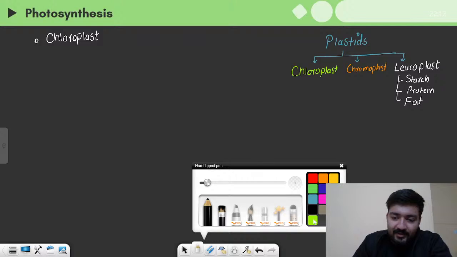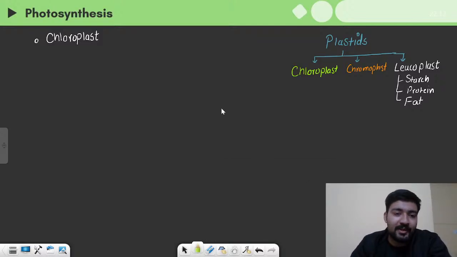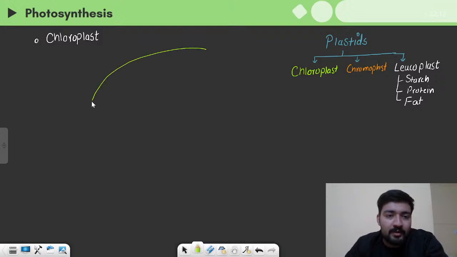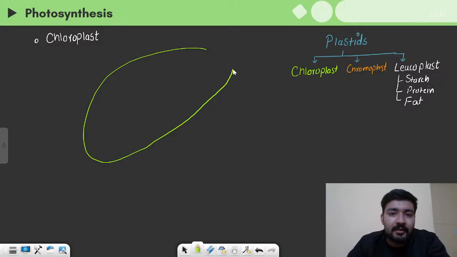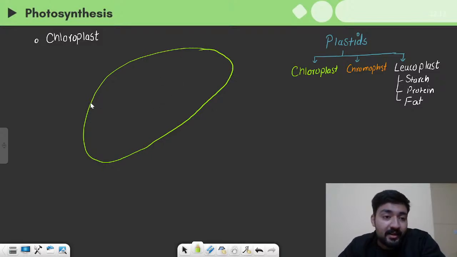So yes, let us discuss the structure of chloroplast, how it looks like. So see, chloroplast is a typical oval or lens-shaped organelle found only in the plant cells, and it is a double membrane bound organelle. Let me try to draw the outer membrane of chloroplast, right?